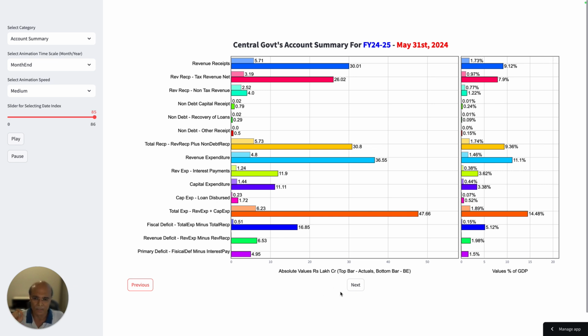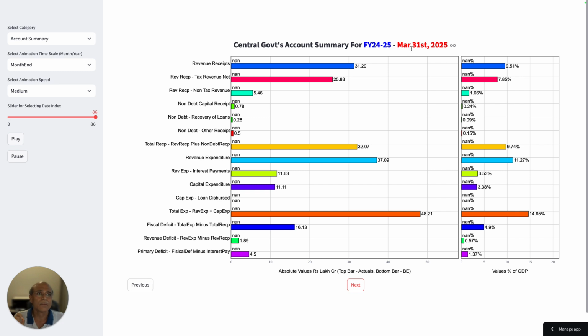So for the budgetary data, I have tagged that data with March 31st 2025, because that is the last month of this financial year, and since this is the budgetary estimate, the performance numbers are not available, which is represented here as NaN. So I have used the last month of this financial year to present the budgetary estimate data.